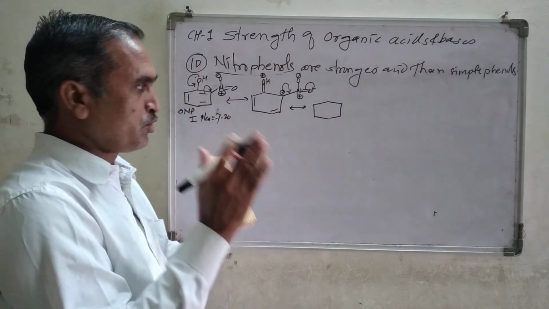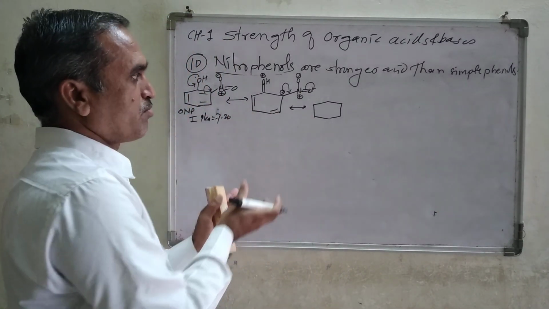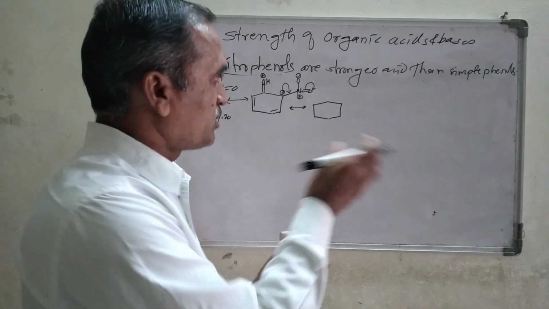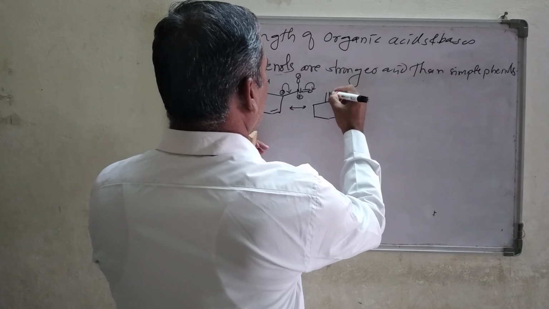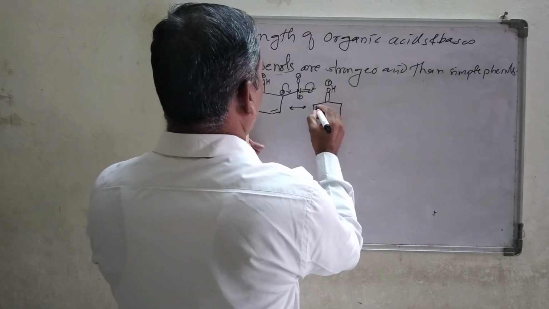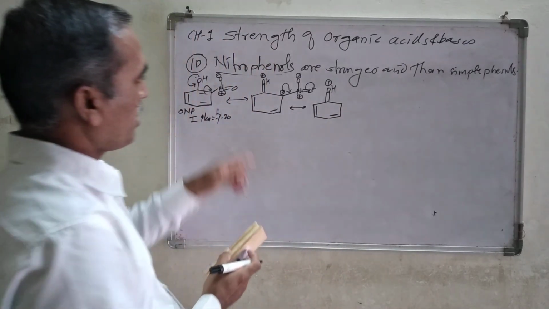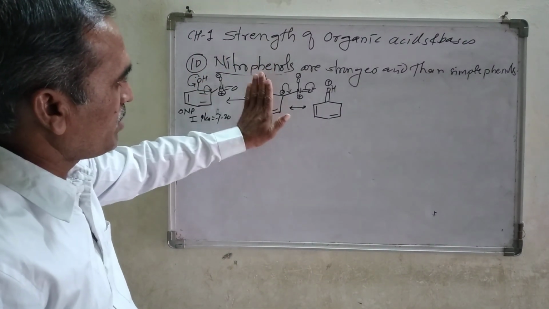I am drawing the structure smaller because I have a smaller blackboard. I can show it here precisely. Therefore OH positive charge remains as it is, and other things remain as they are. This double bond and this double bond remain as they are.